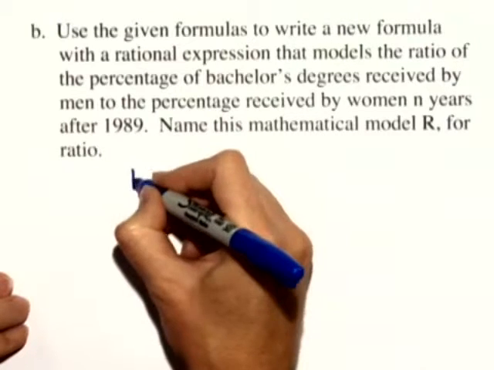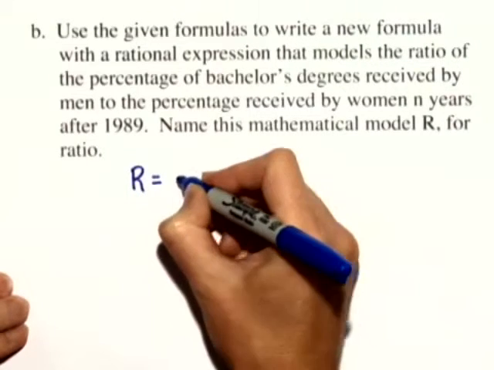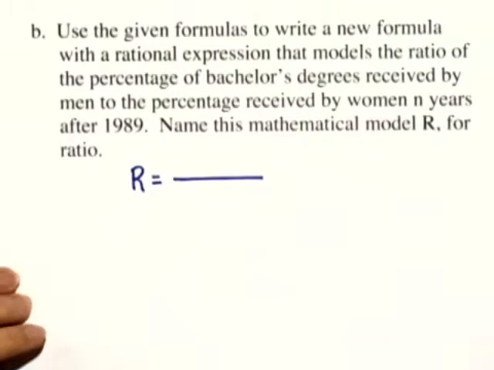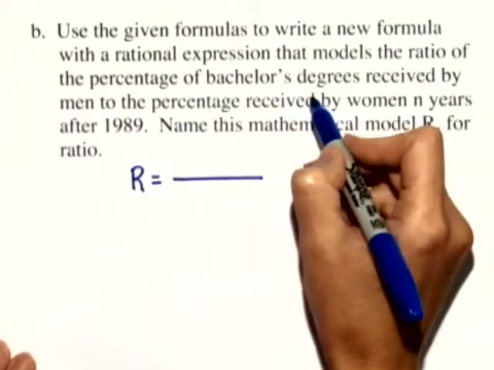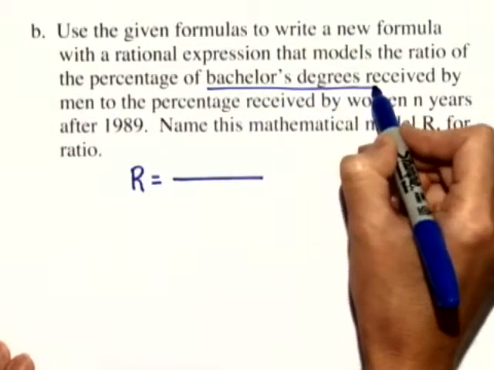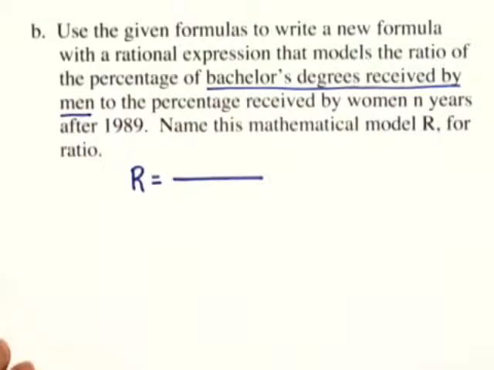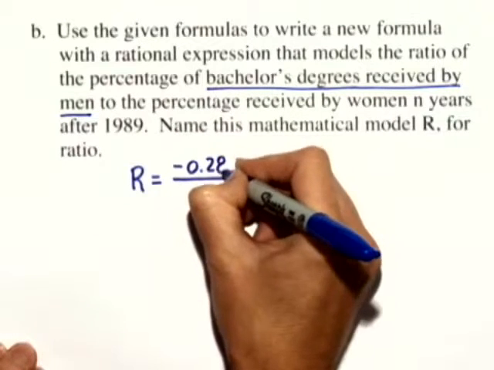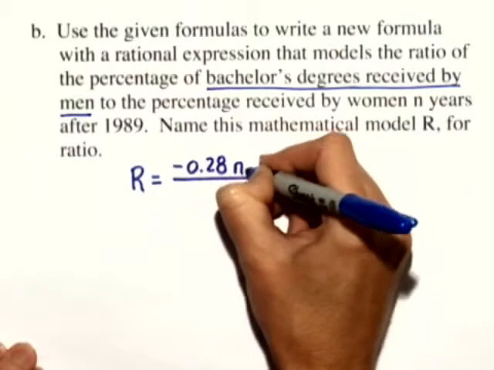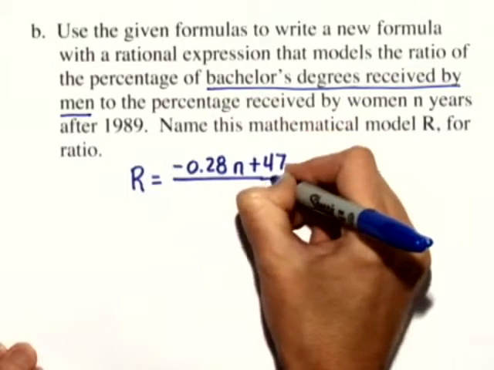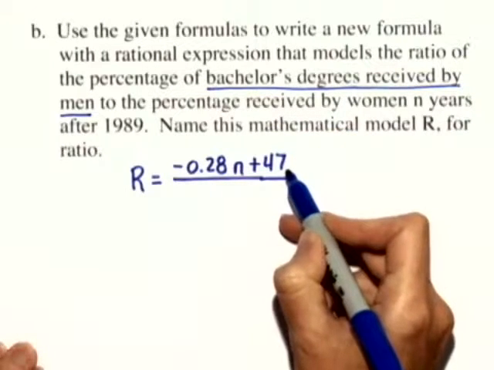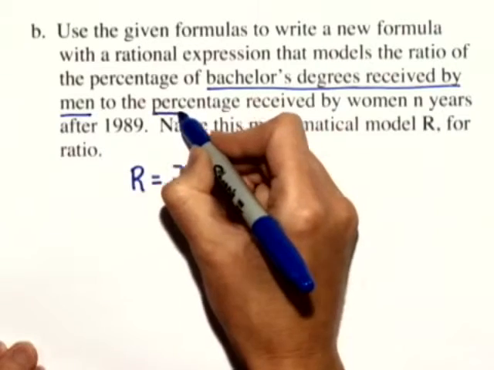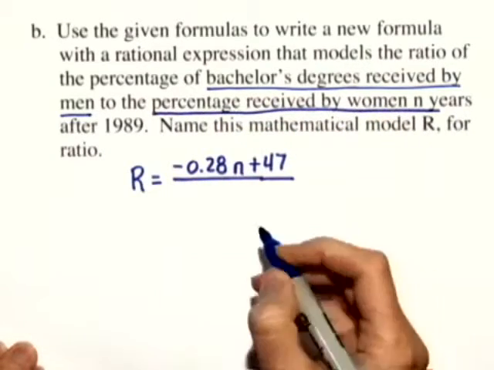Whenever we write a ratio, it's important to write the first item given in the numerator. In this case, we want the ratio of the percentage of bachelor's degrees received by men to be up in the numerator. That ratio is given by negative 0.28N plus 47 in the numerator, which represents the percentage for men, divided by the percentage received by women.